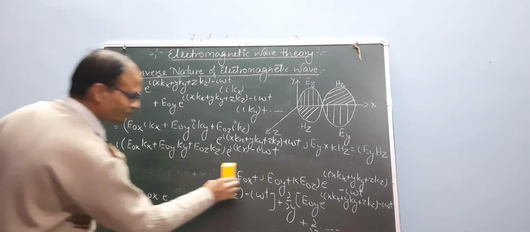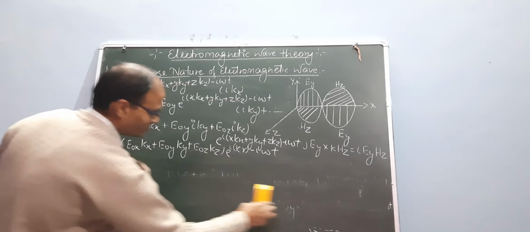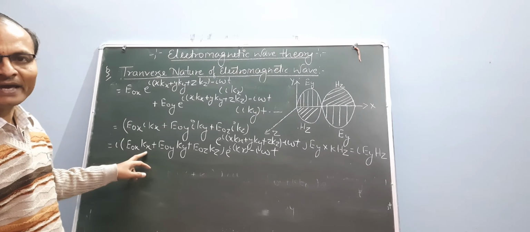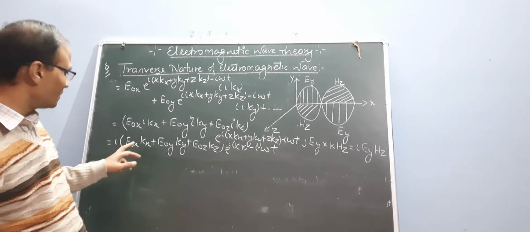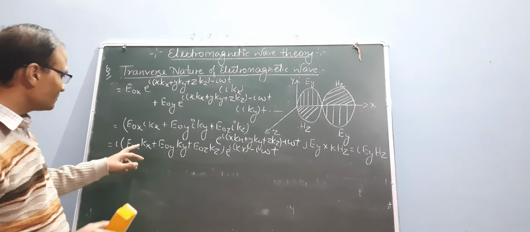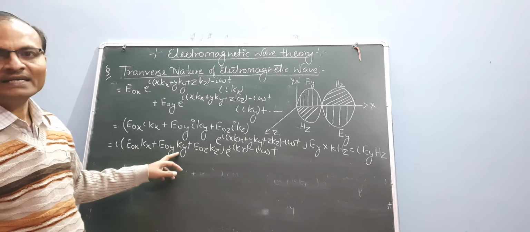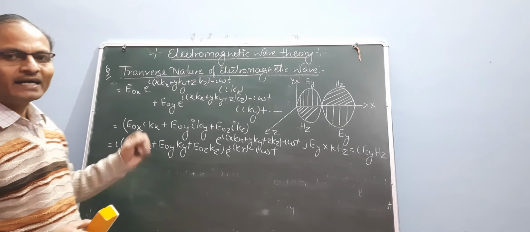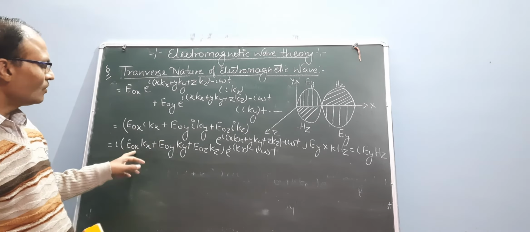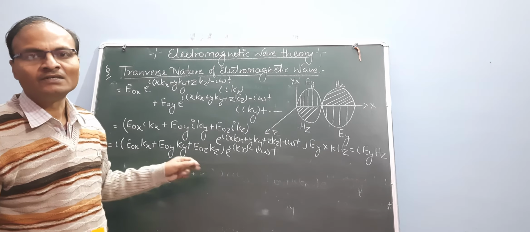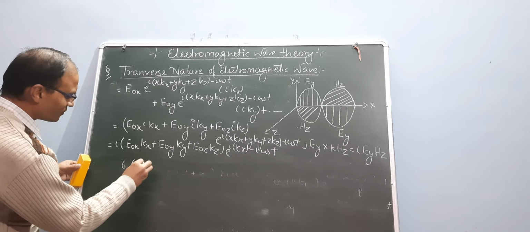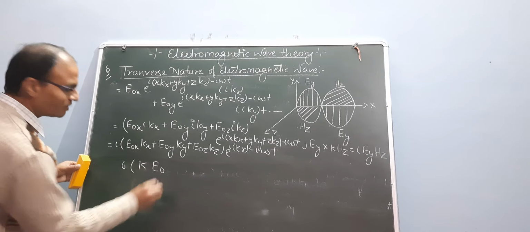So this one, i times e naught x kx. What is the function of kx e naught x? This is the function of i times kx, i times ky, and i times kz, and another function kx, ky, kz, and e naught x, e naught y, e naught z. These two functions give i times k into e naught.